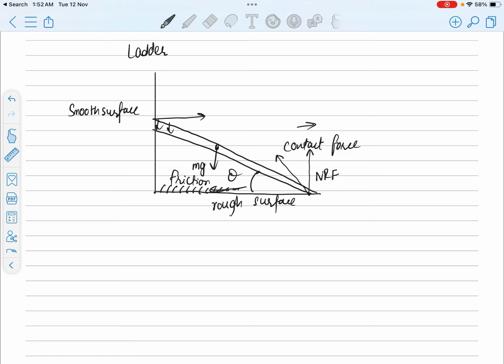So we can see that the horizontal forces, this is also the normal reaction force. Can this ladder be in equilibrium? Yes, it can, if the normal reaction force, the horizontal force, is equal to friction, and the vertical force mg and the normal reaction force are equal. Then yes, this ladder can be in equilibrium if these forces are balanced.